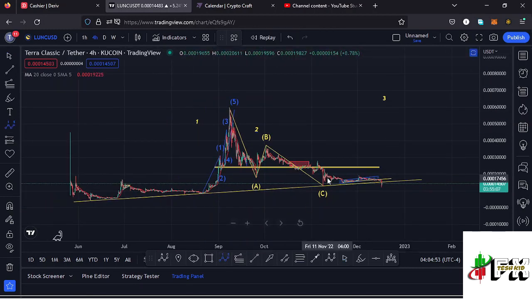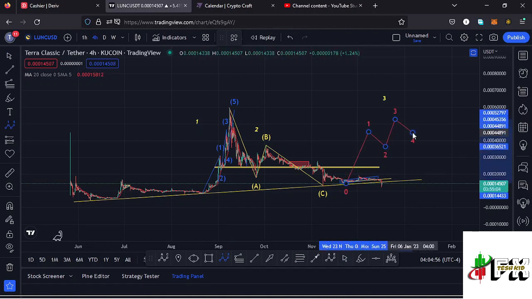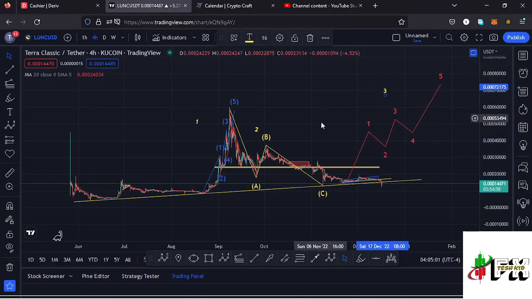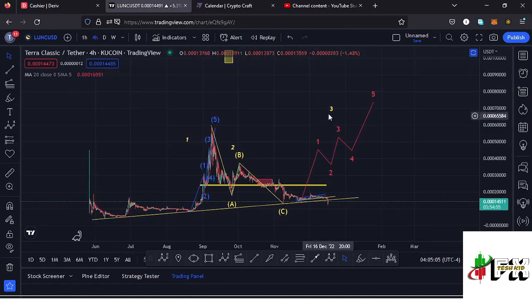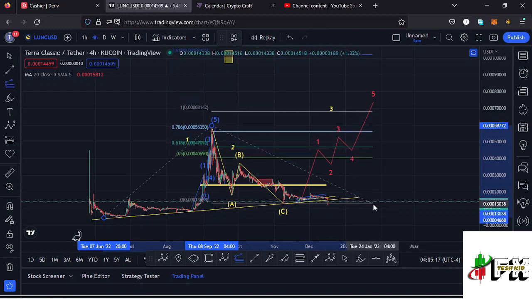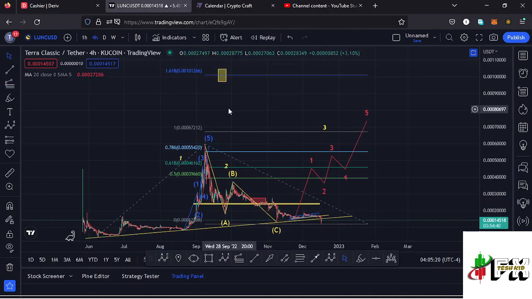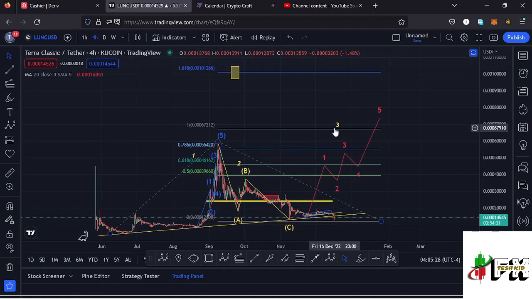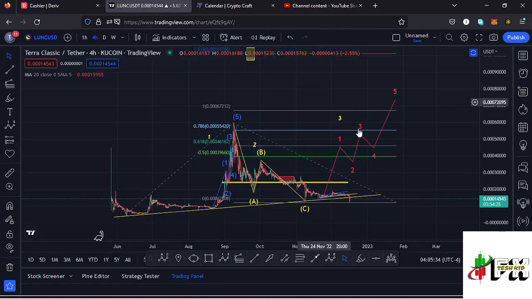And because of its impulsive nature, we also expect to see fractal waves in formation within that wave 3, having the wave 5 completing the formation of that higher Elliot wave count 3 to the upside, and sketching out a minimum target area to the upside using the trend based Fibonacci, connecting it from the low of the first wave to the high of that wave 1, then dragging the fibs to the low of the second wave. That gives me a minimum target area to the upside in the formation of that wave 3 at the fib level 1.618, which perfectly lies at around the $0.001 mark. And in case Lunc continues to push higher and obey the Elliot wave structures, there are chances of losing 1-0 in the formation of that higher Elliot wave count 3.